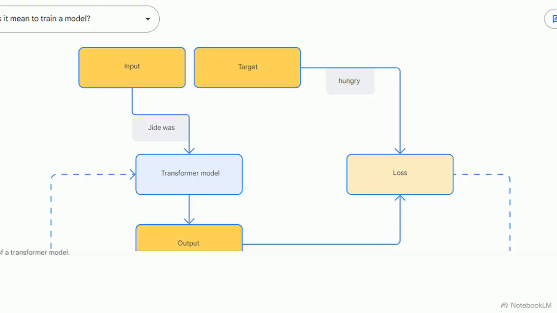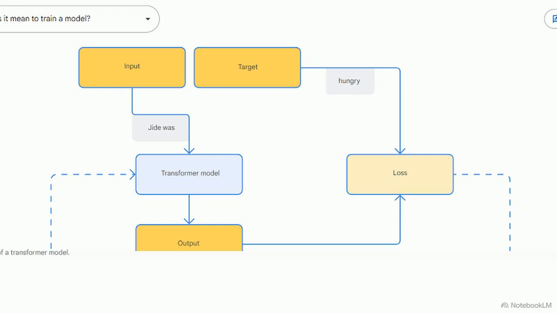Next comes the compare phase. The system takes the model's flawed output and measures it against the correct target hidden in the training data. This measurement generates a vital metric called loss, a numerical score representing how far off the prediction was from the true answer. Guessing bottle instead of hungry triggers a massive penalty, resulting in a very high loss score.